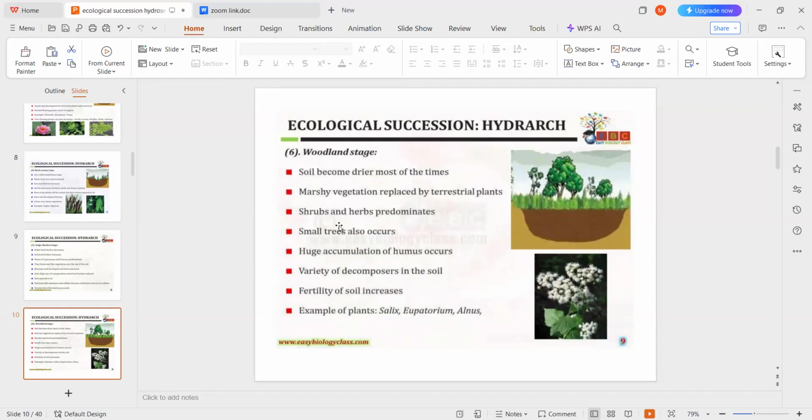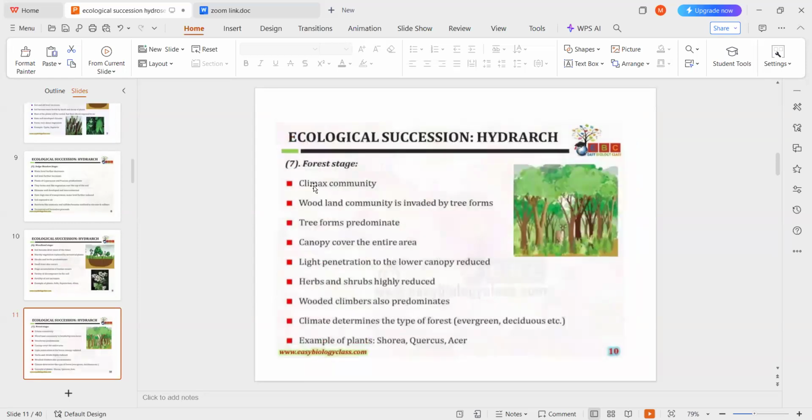Small shrubs and herbs are predominant over this area and small trees also occur. There is a huge accumulation of humus, the variety of decomposers in the soil increases, and fertility of the soil also increases. Examples for this woodland stage are plants like Salix, Eupatorium and Alnus, which predominate over this stage. Here the soil is exposed to air.